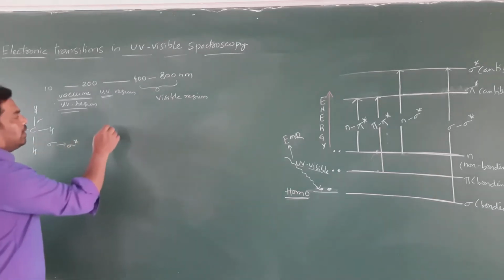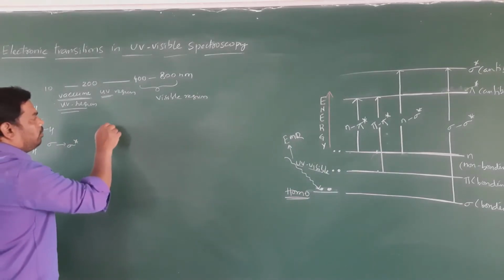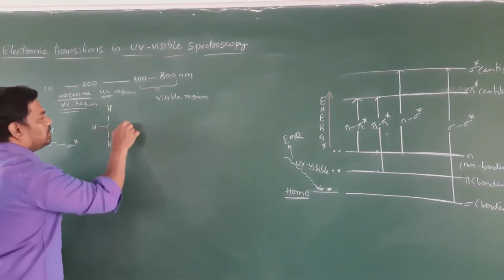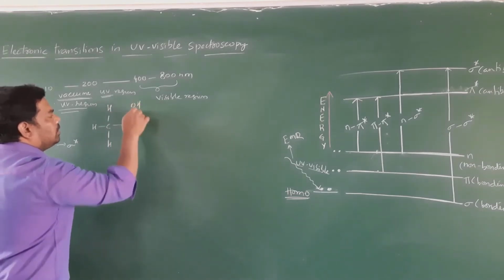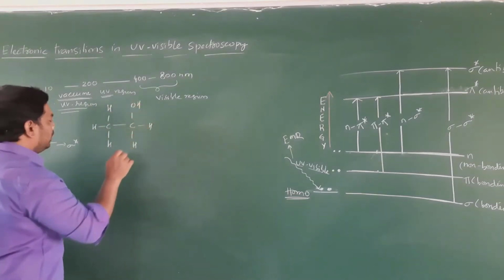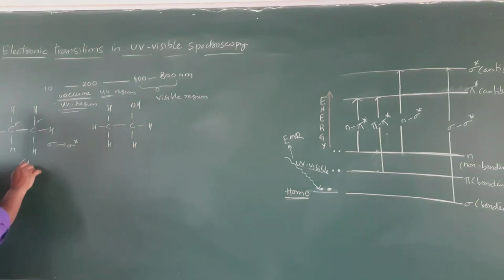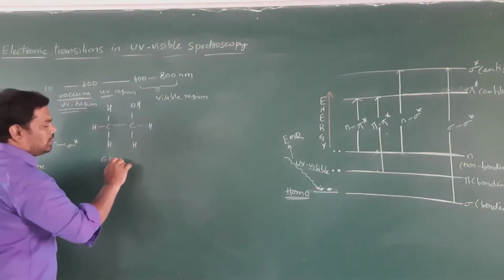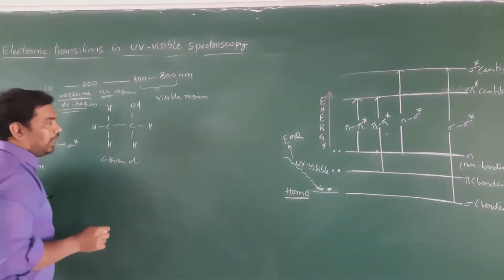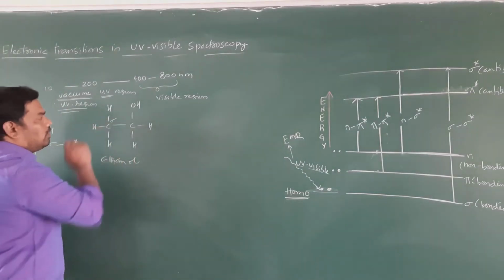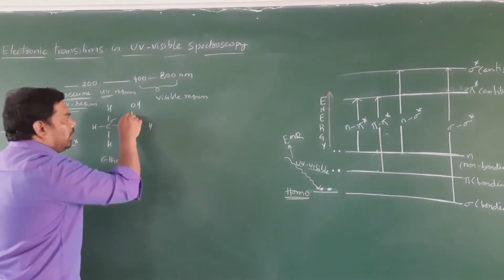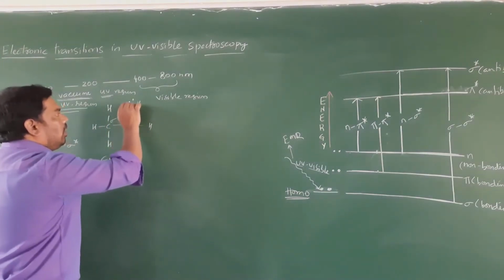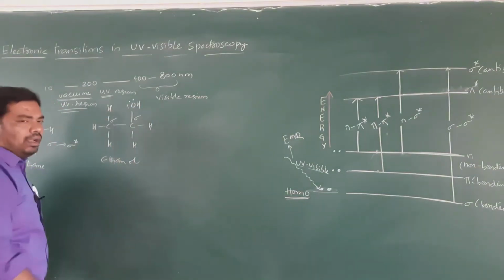Next we will take another example: carbon, hydrogen, hydrogen, hydrogen, C, O, H, hydrogen, hydrogen. Clear, students? So the first is ethane and this is ethanol. In ethanol we have sigma bonds, but here there are also non-bonded electrons on the oxygen atom.